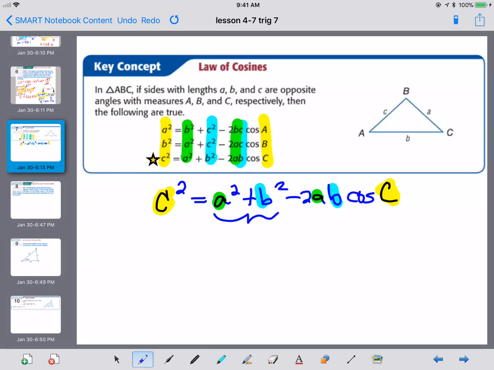These two are the other sides. These two are the other sides. These two are an opposite pair, okay? Now, the law of cosines is nice because we don't have to have a completed set of an opposite and its angle. So you can use this in many different cases. So that's why the law of cosines is so important. And so let's take a look at how you actually use it.